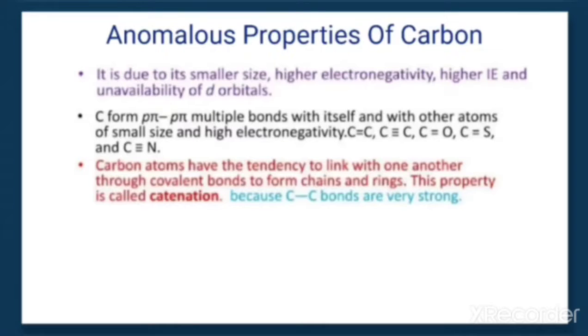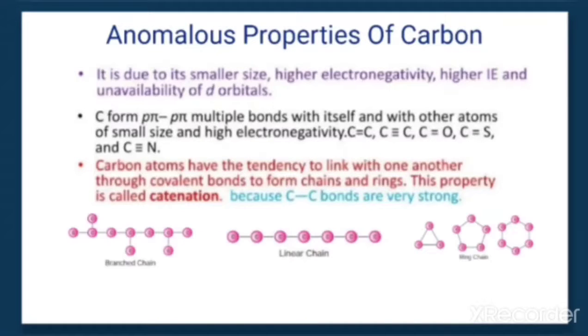Carbon also has the tendency to link with one another through covalent bonds to form chains and rings, and this property is called catenation. A very important definition: what is catenation? It is the tendency of carbon atoms to link with one another through covalent bonds, either in a linear chain, in a branched chain, or in a cyclic way, that is, in a ring.